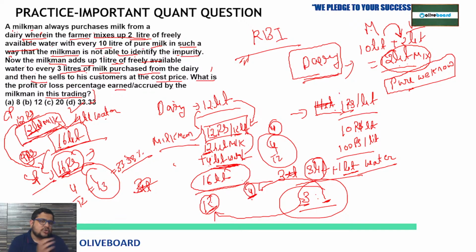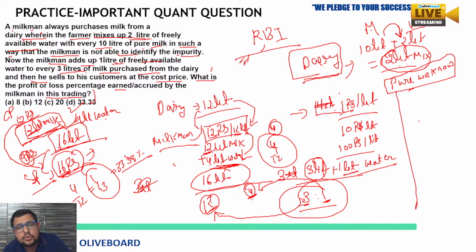I am also telling you how you can solve this question directly. You can just think how much he is saving, because there is no use of what the farmer has given us, some unnecessary data: 2 liter of freely available water with every 10 liter. But they are not asking anything about this.